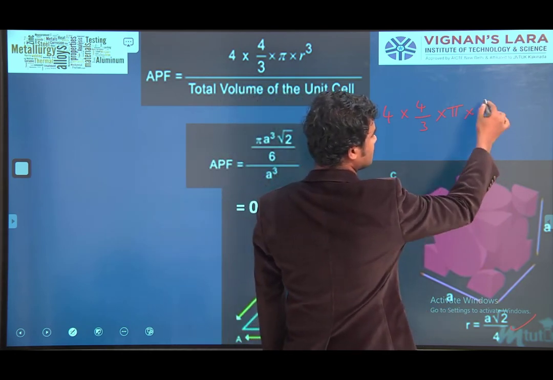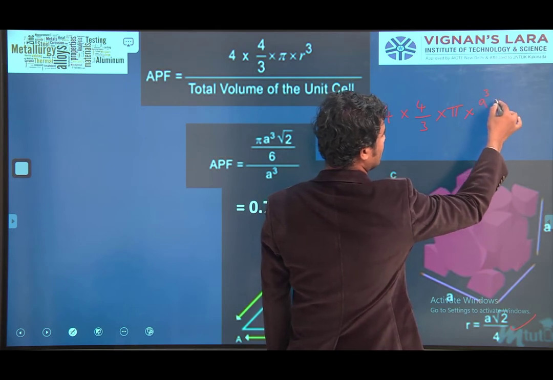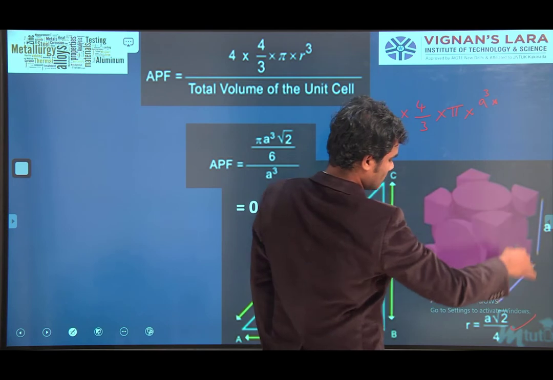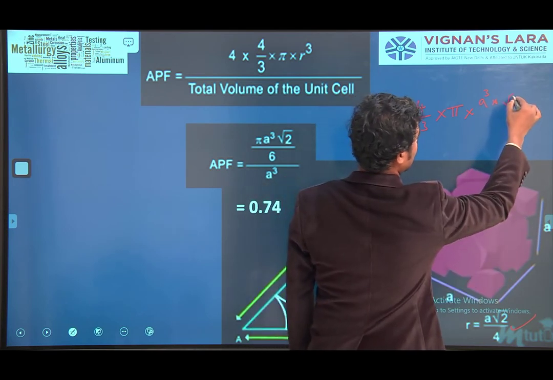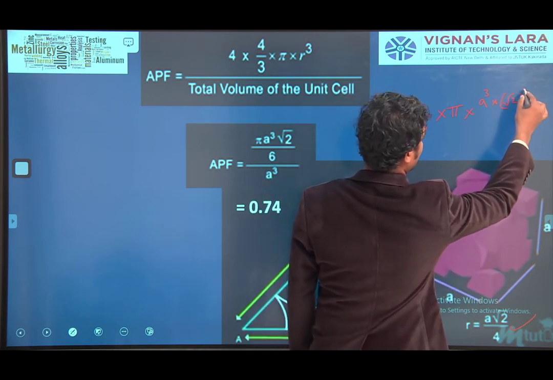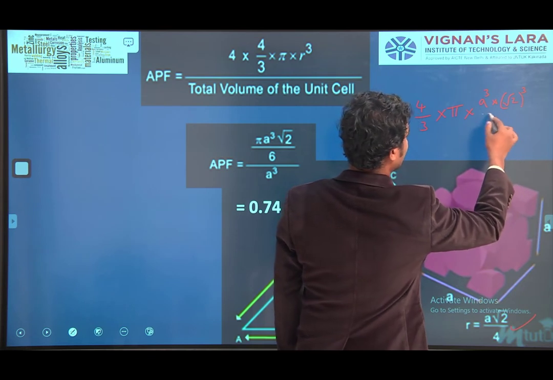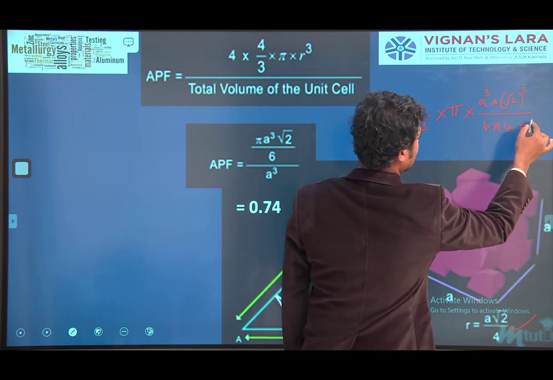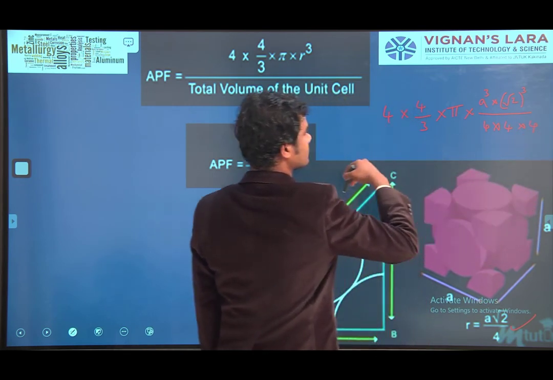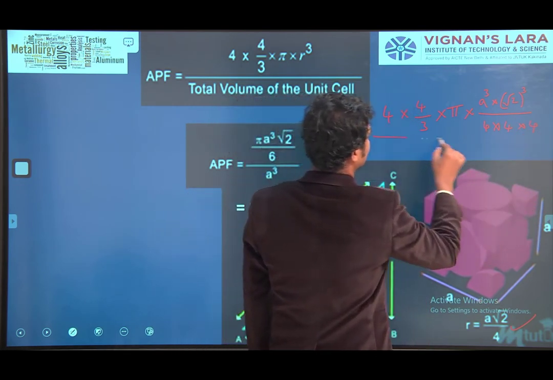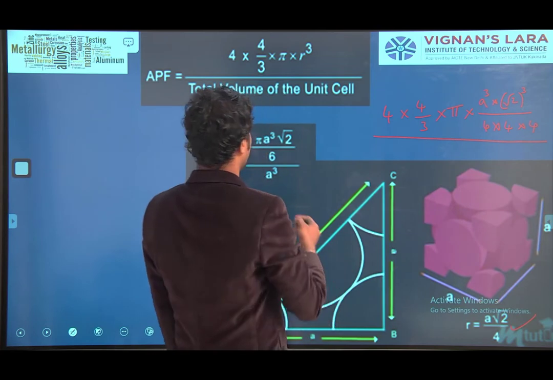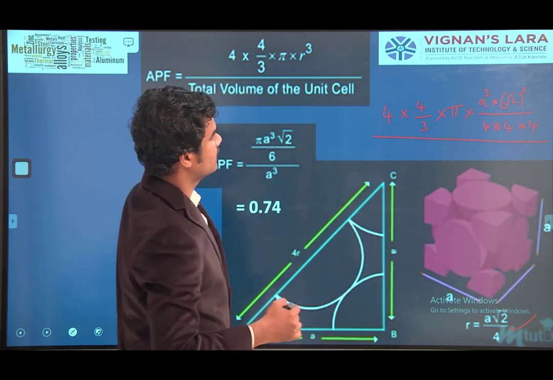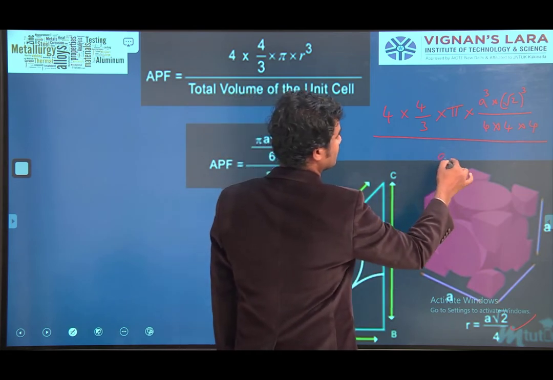Whole cube means a cube into root 2 whole cube, by 4 cube, which is 4 into 4 into 4, all divided by a cube.